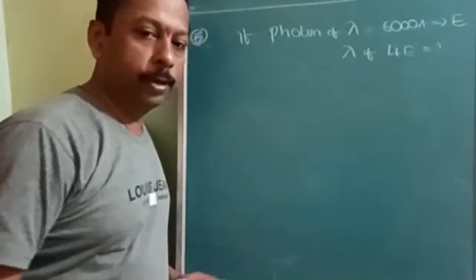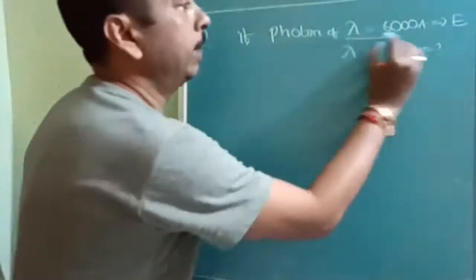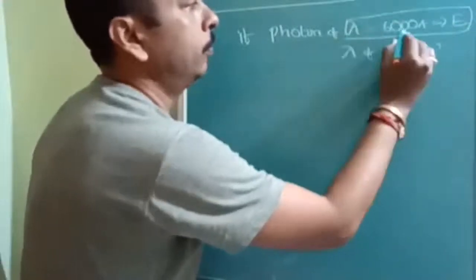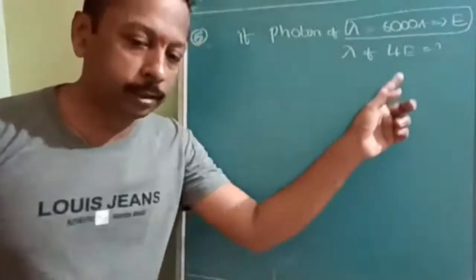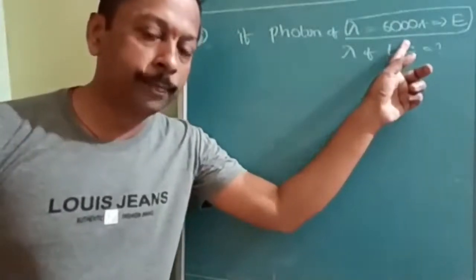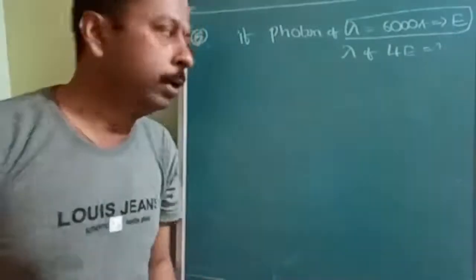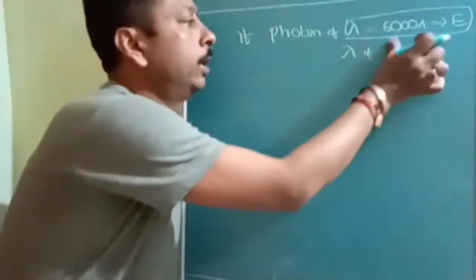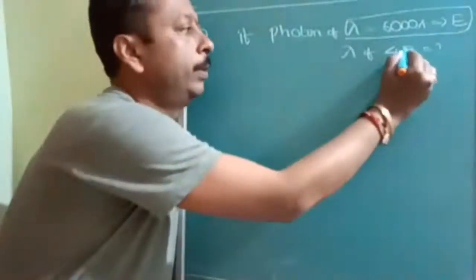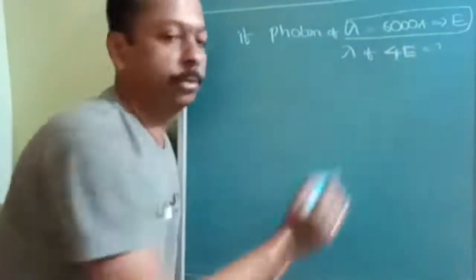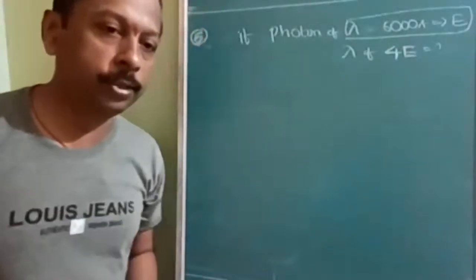See, this question you have to deal with tactically. If a photon has a wavelength of 6000 angstrom and its energy is considered as E, you need not calculate. Then you have to find the wavelength corresponding to 4E. People will start solving by substituting in the formula. Don't do that, you are losing time.